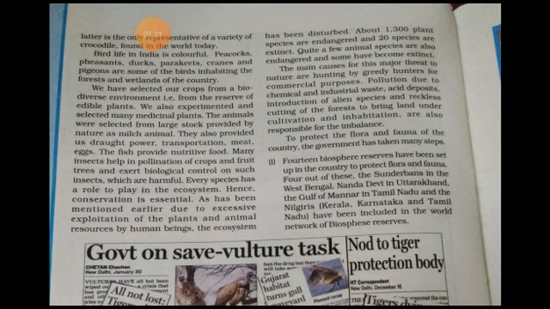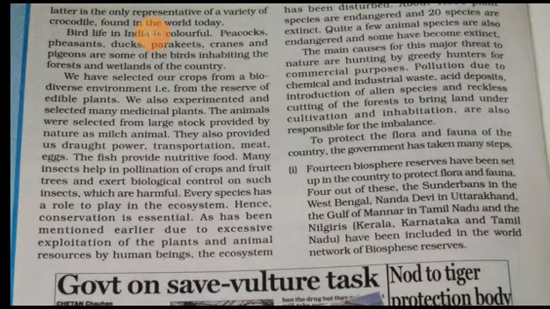We have selected our crops from the biodiverse environment, that is, from the reserve of edible plants. We also experimented and selected many medicinal plants.